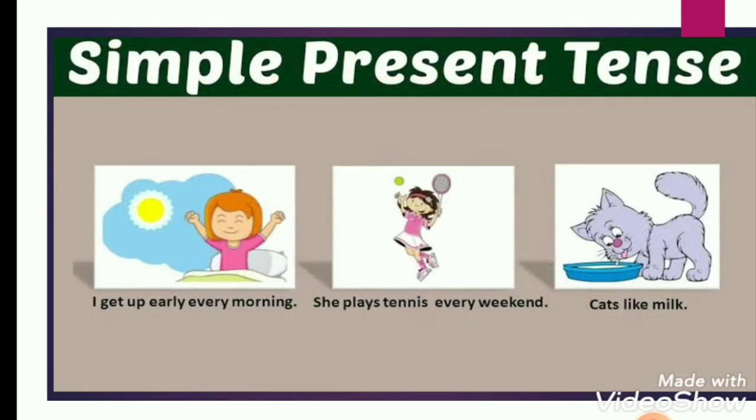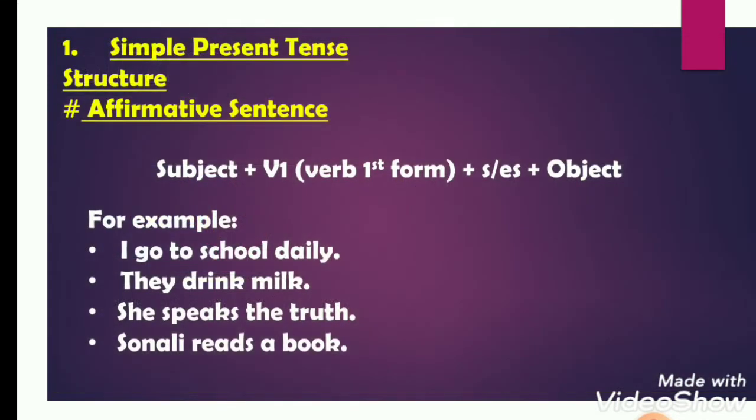Let's see some more examples of simple present tense. I get up early every morning. She plays tennis every weekend. Cats like milk. Now we will see the rules for simple present tense for affirmative or positive sentence. And the rule is subject plus first form of verb plus s or es plus object.